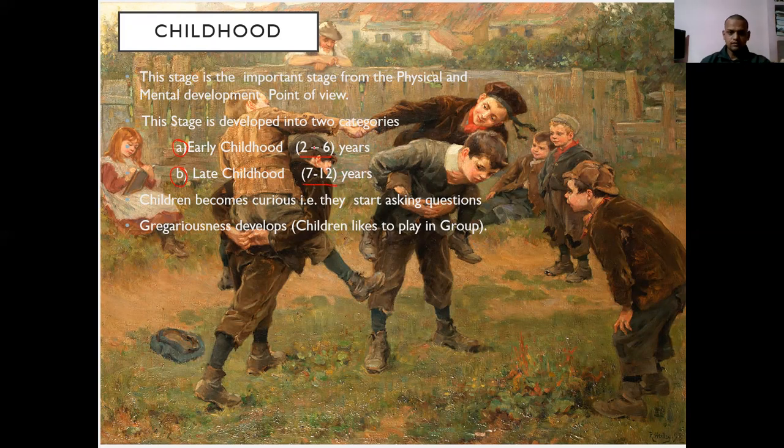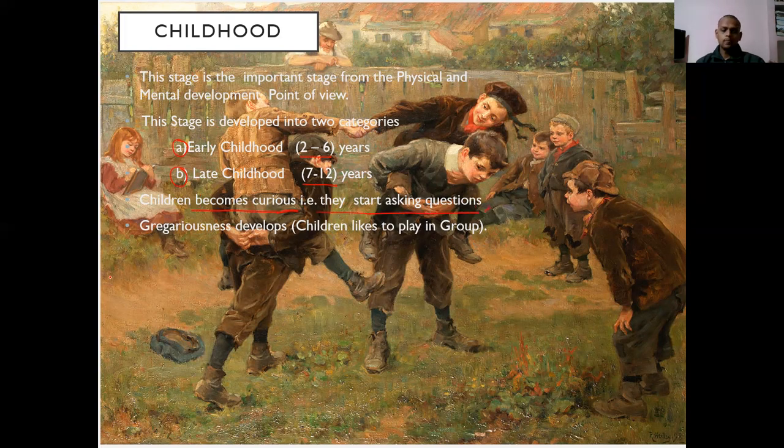So we can say that from 2 years to 6 years, children remain in the early childhood period. In this period, children become very cute. They act like a scientist. They ask many great questions like, if Brahma created me, then who is the creator of Brahma? This kind of question they can ask. They become very curious, that is, they start asking questions.